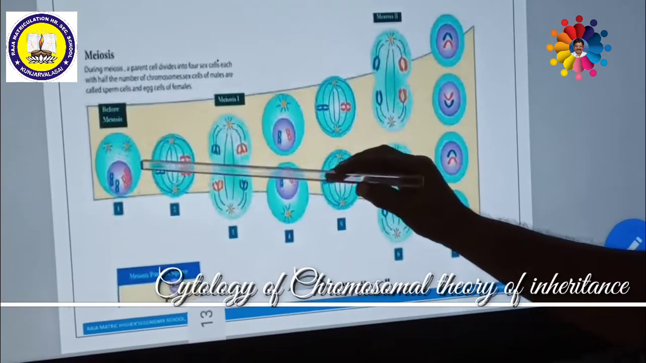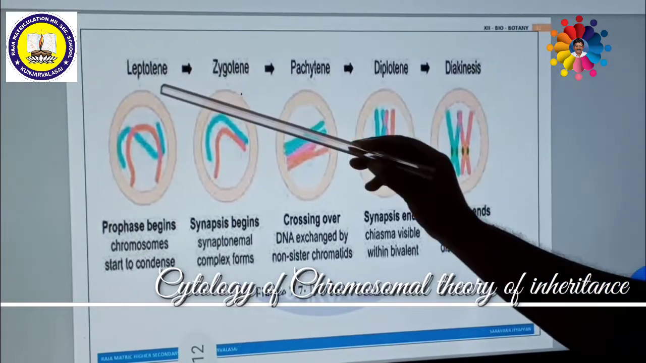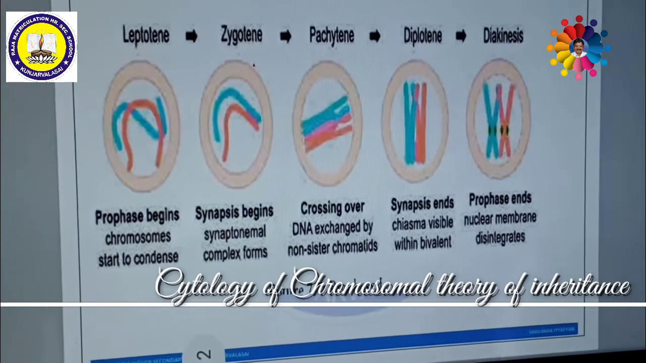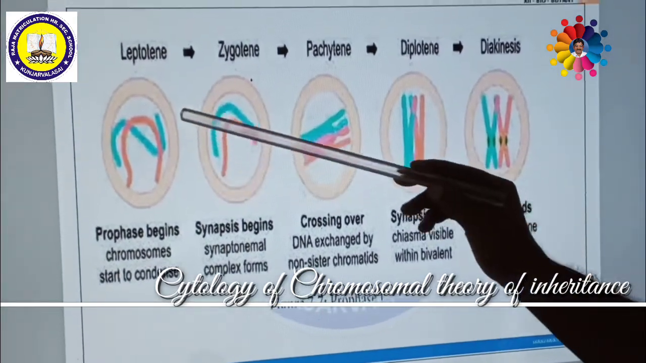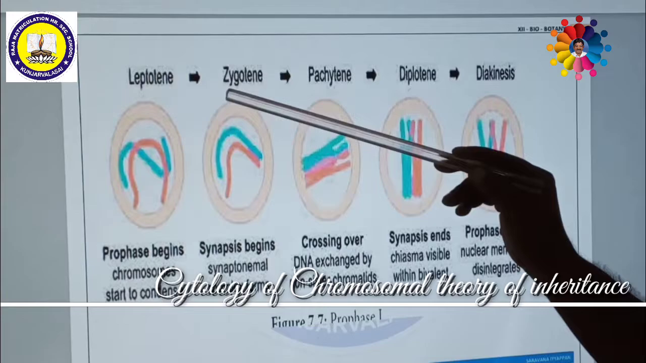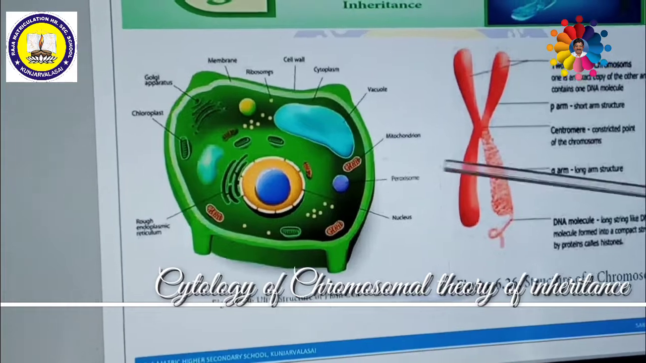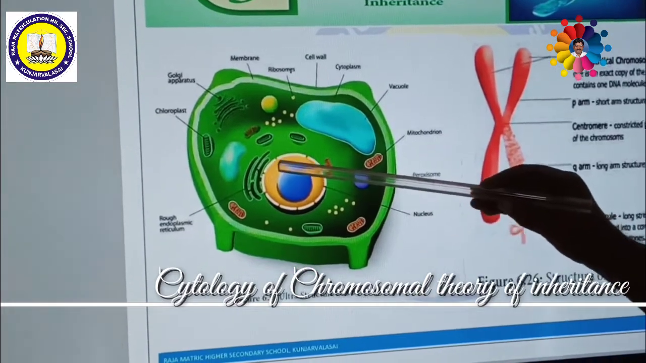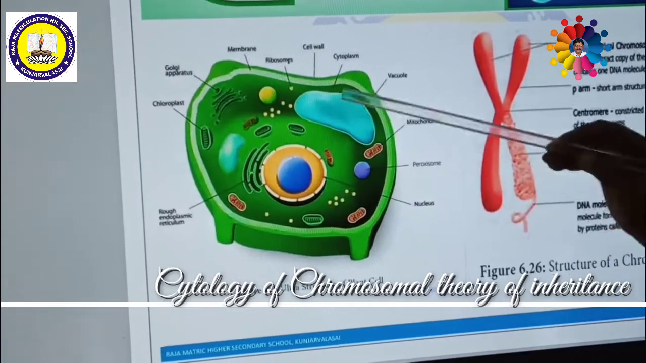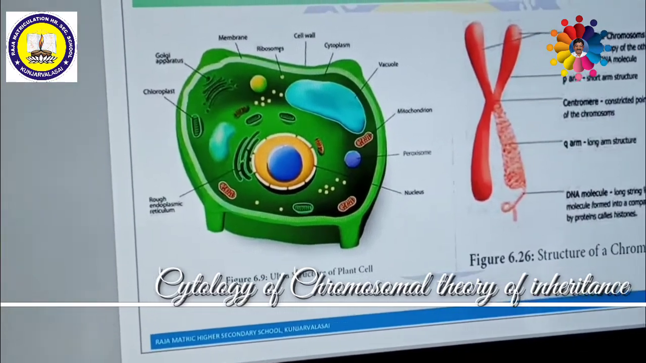In meiosis 1, especially in prophase 1, it is further divided into 5 substages called leptotene, zygotene, pachytene, diplotene, diakinesis. What is leptotene? Leptotene is an early stage of prophase. Here, inside the nucleus, this is a nucleus, this is the nucleolus. Inside the nucleus, a thread-like material called chromatin is present. This chromatin material becomes a worm or thread-like structure during this leptotene stage.